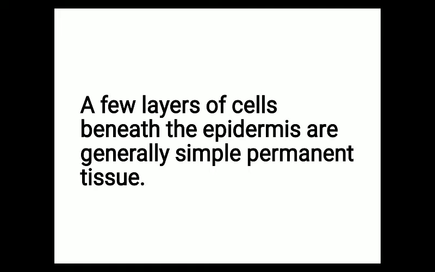So in which part of the plant body can we see the presence of these different types of simple permanent tissue: parenchyma, collenchyma, sclerenchyma? So the answer is given here. A few layers of cells beneath the epidermis are generally simple permanent tissue.